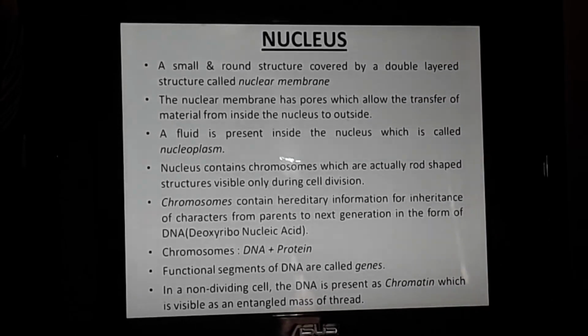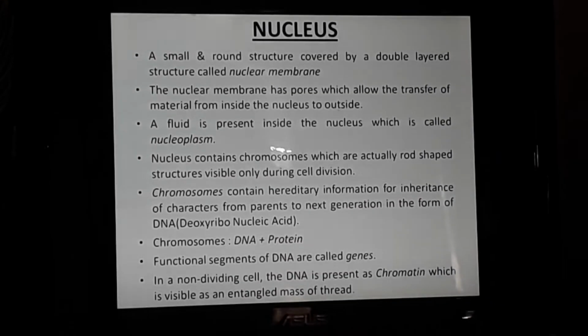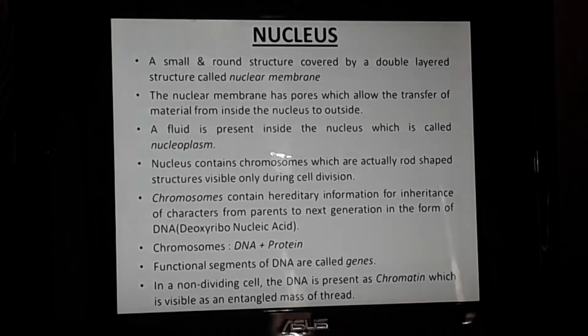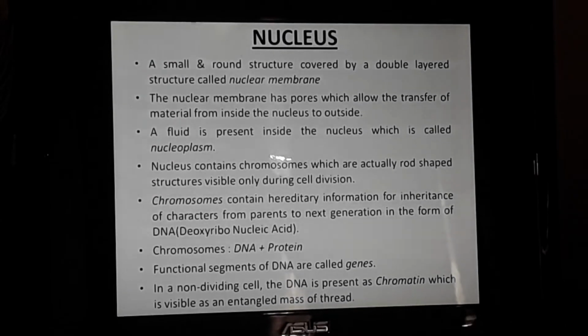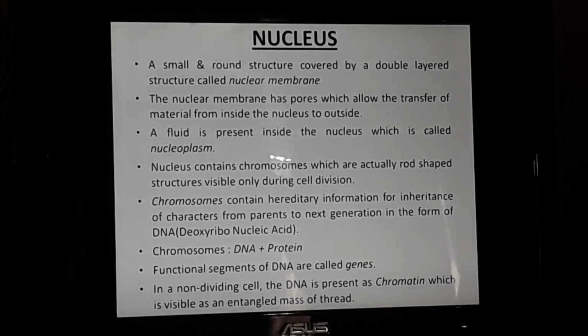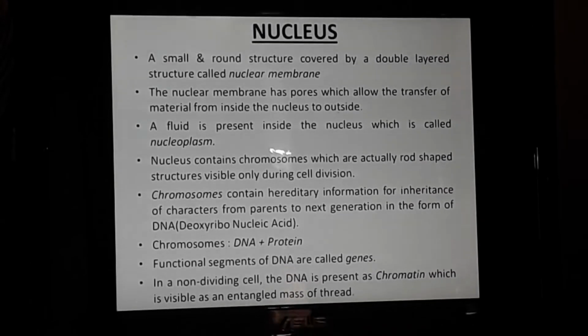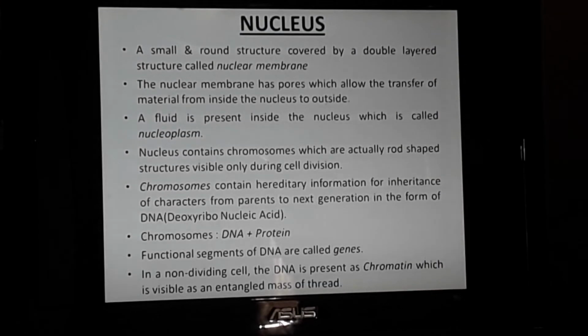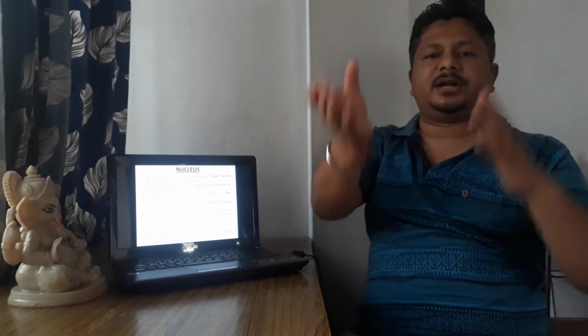Without proteins, you cannot grow. And whatever DNA gets transferred from one generation to the next, inside the DNA you have the genes. Therefore, genes are called the functional segments of DNA. The functional parts of the DNA are called genes. Genes, along with the DNA, also get transferred from one generation to the next.